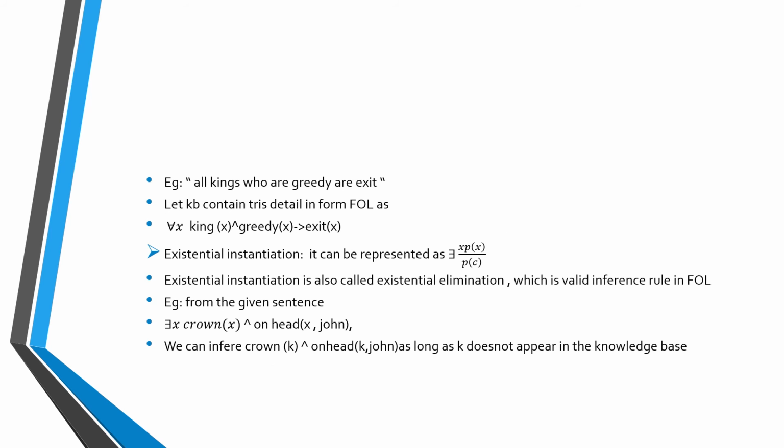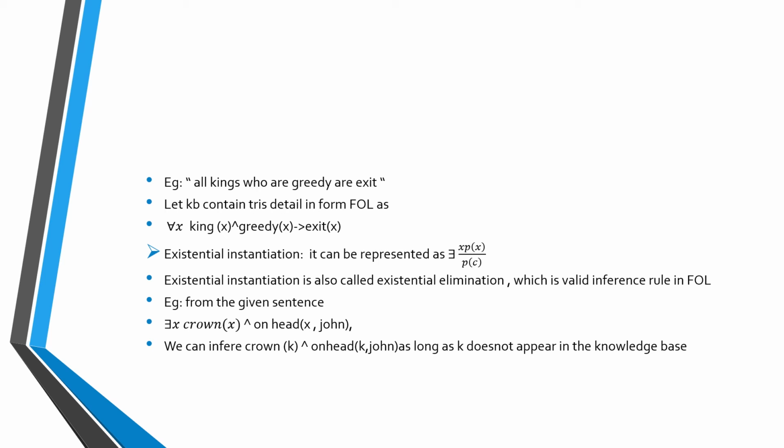For example, all kings who are greedy are evil. Let the KB contain this in the form of first order logic. Then King John is greedy, so John is evil. King Richard is greedy, so Richard is evil. The father of John is also evil. This is called universal instantiation.